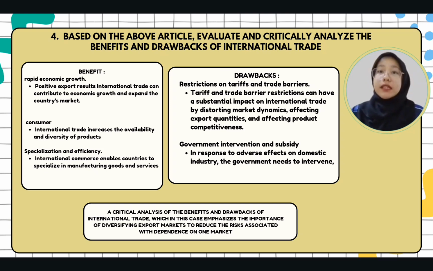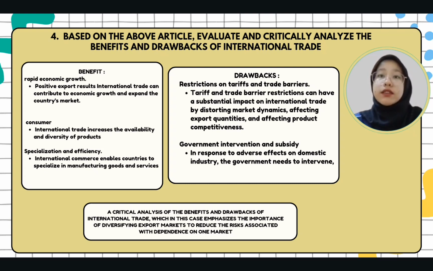Okay, last for benefit is specialization and efficiency. International trade enables countries to specialize in manufacturing goods and services where they have a competitive advantage, resulting in higher efficiency and total economic growth. In this case, Australia can benefit from specialization in this industry due to its good environment and skill in fruit cultivation. However, international trade also has drawbacks, which are restriction on tariff and trade barriers.